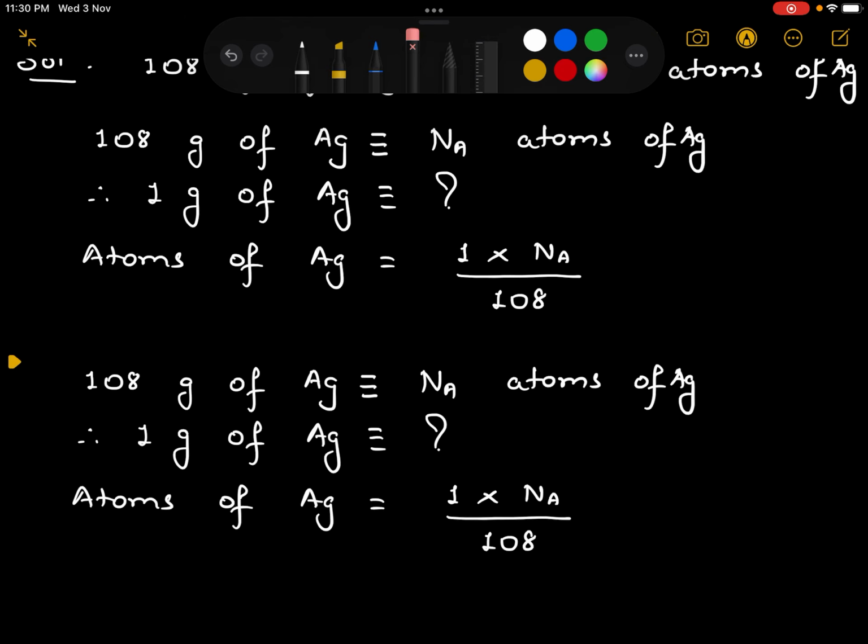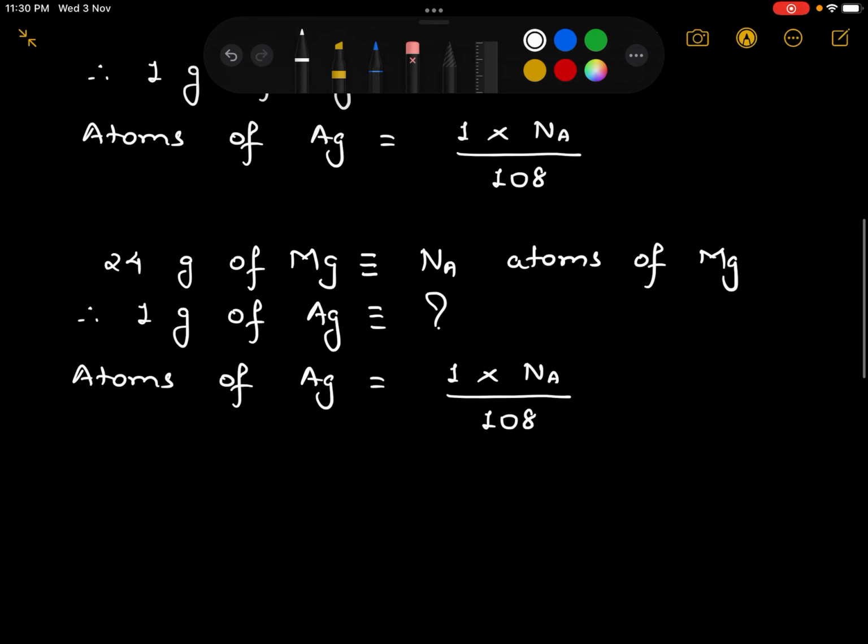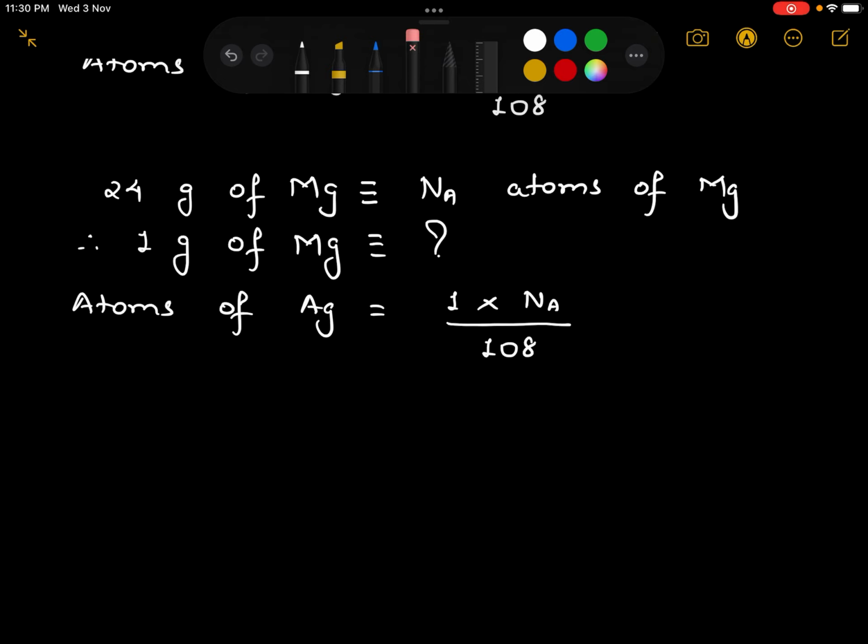We are going to use the same concept. Standard mass, that's molar mass of magnesium, 24 grams of magnesium corresponds to Avogadro's number of atoms of magnesium, since magnesium is a metal and that is also in monoatomic state. Therefore, 1 gram of magnesium, Mg, would correspond to a question mark. So, atoms of magnesium would be equal to 1 into Avogadro's number divided by 24.